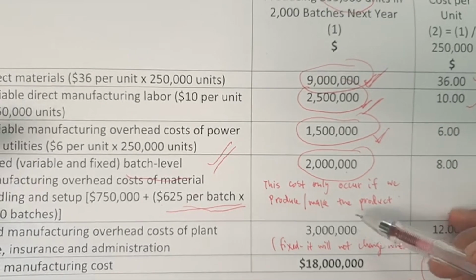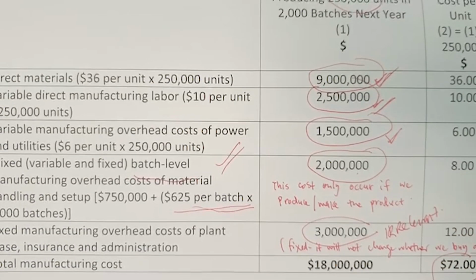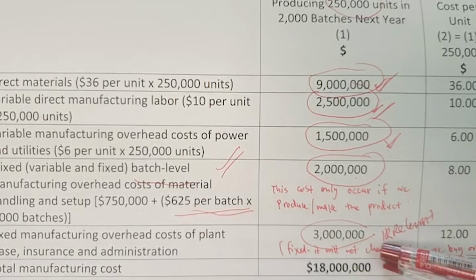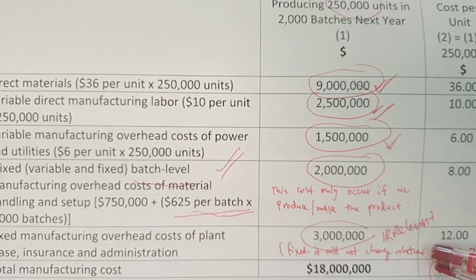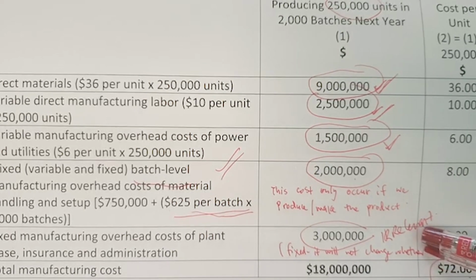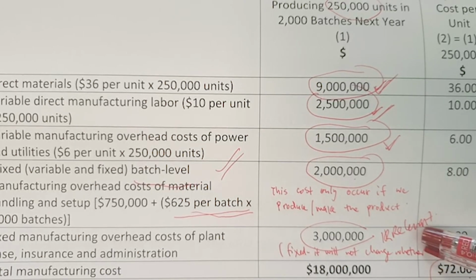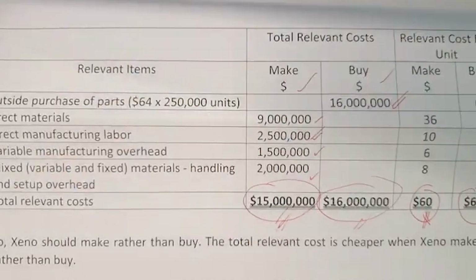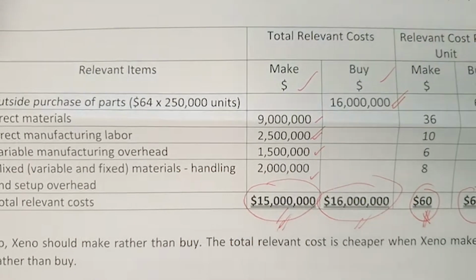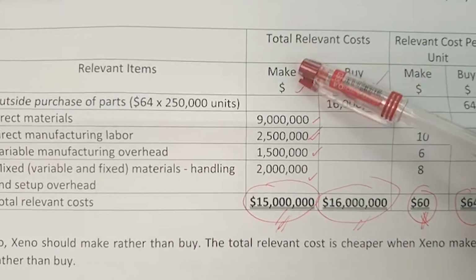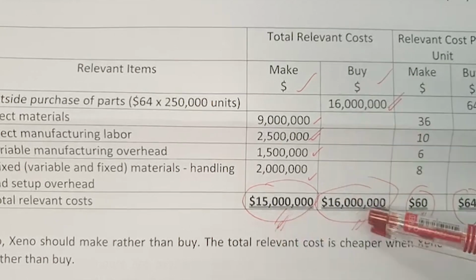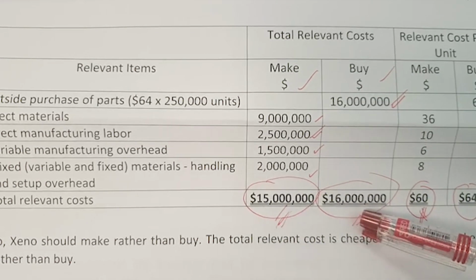Otherwise, fixed costs like this 3 million are irrelevant, in the sense that it is a fixed cost and the company still has to pay regardless of whether they make or buy the DVD from Bobo. As we can see here, if we make, the total relevant cost is 15 million, but if we buy, the total relevant cost is 16 million.